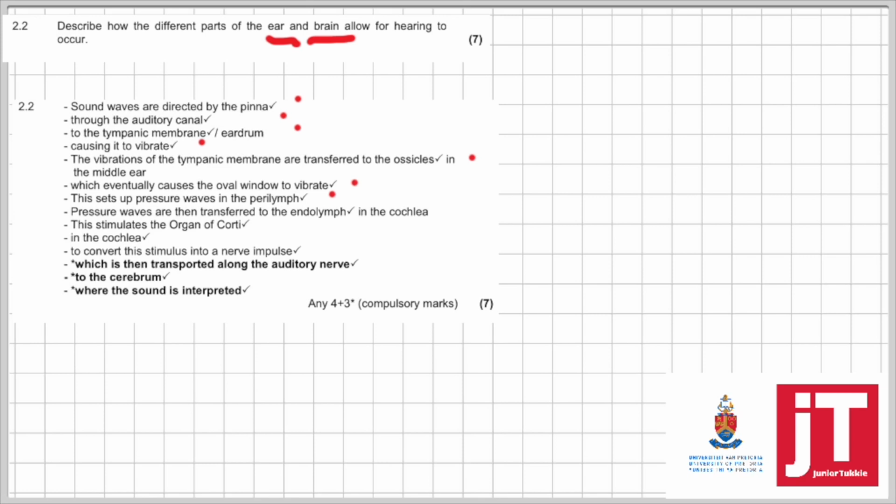Pressure waves are then transferred to the endolymph in the cochlea, which stimulates the organ of Corti in the cochlea, which converts this stimulus into an impulse, which is then transported along the auditory nerve to the cerebrum where sound is interpreted. Can you see the last 3 points are in bold? That's the compulsory marks. That means you had to answer this question. If you didn't, you didn't get the compulsory marks. So make sure when you read the question, you answer what they're asking you in the question.